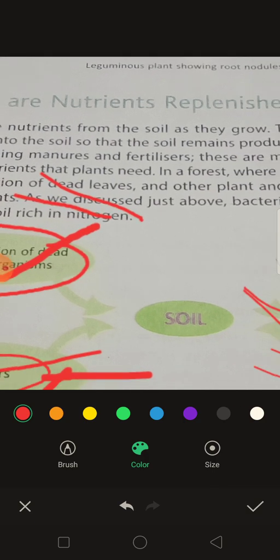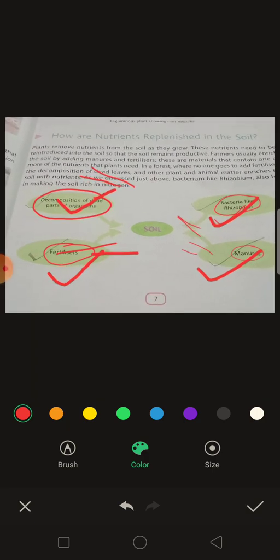Okay, this topic is how the nutrients are replenished in the soil, how the fertility of the soil is maintained by the farmers. So you must write 4 points. First point is decomposition of dead parts of plants and animals. Second one is adding fertilizers to the soil.